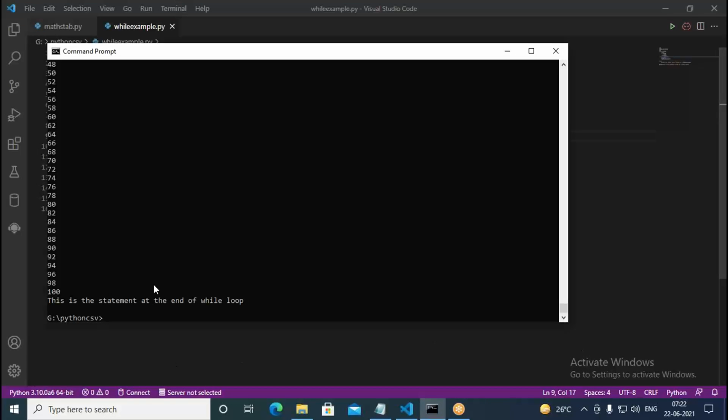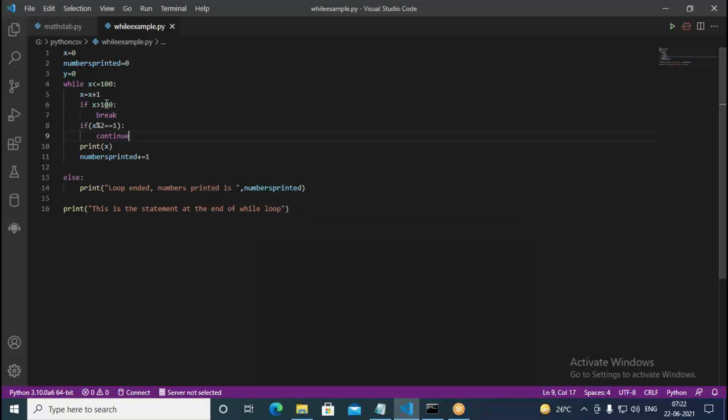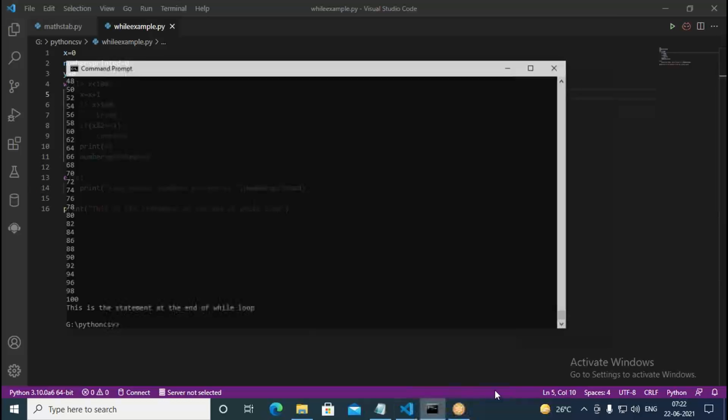Even in that case it is the same. The reason is x sometimes becomes 101, which is greater than 100, therefore it breaks. Suppose you don't want to execute the break statement, in such cases the x value must always be less than 100. So here we use less than 100. It will never be greater than 100, therefore it will not end abruptly, it comes to a natural end. Now we execute this.